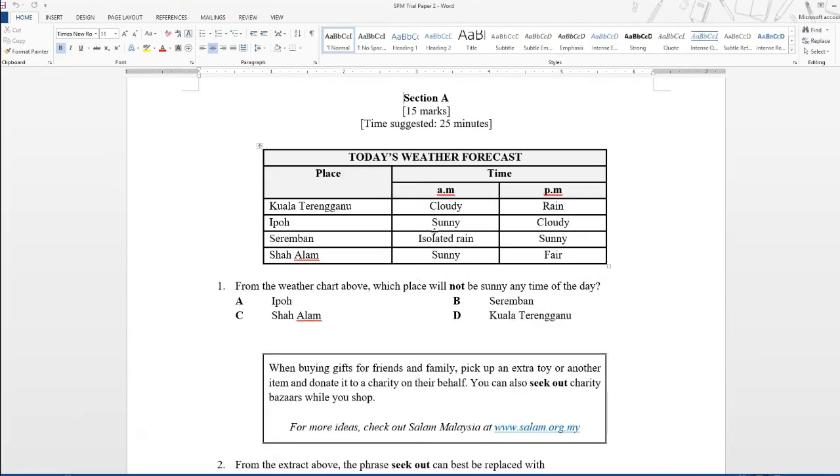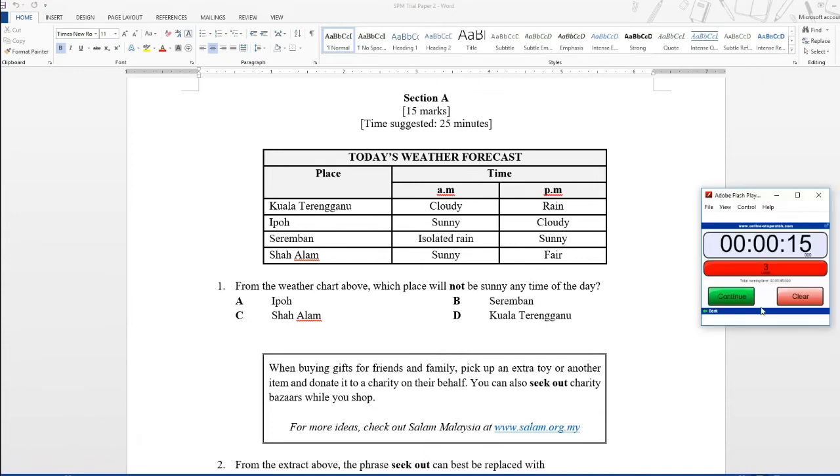Going back to the question, which place will not be sunny? I'm going to give you 15 seconds, and during this time, I want you to answer the question, or if you have already answered the question, then please check your answer. Starting now.